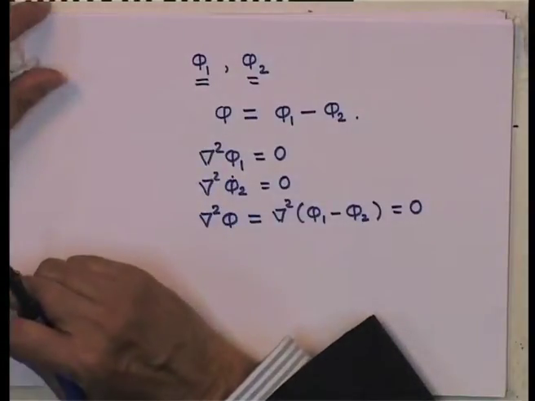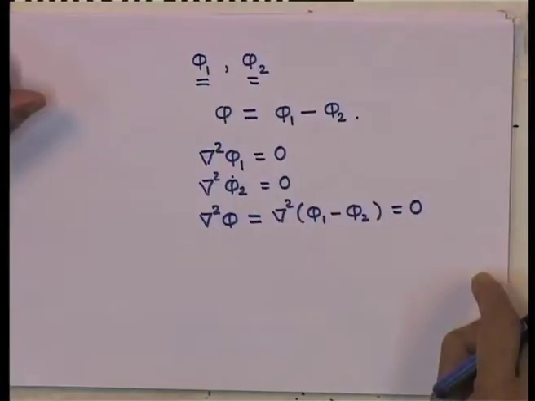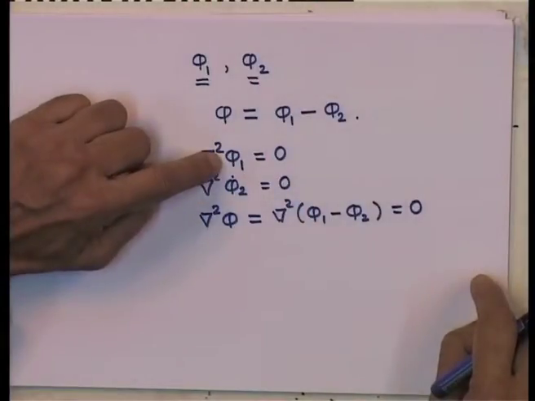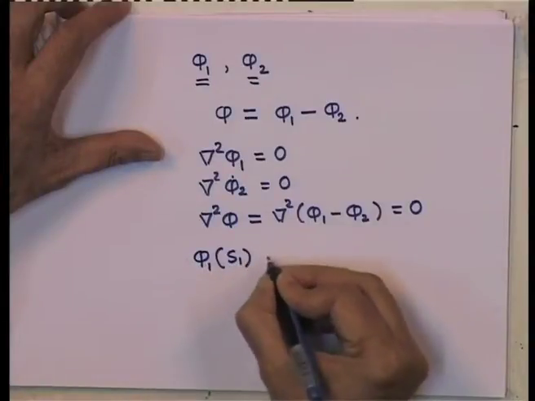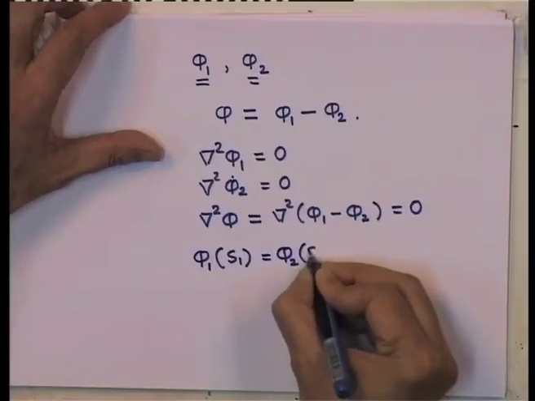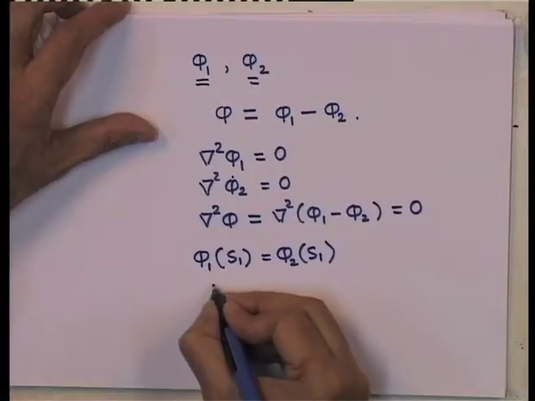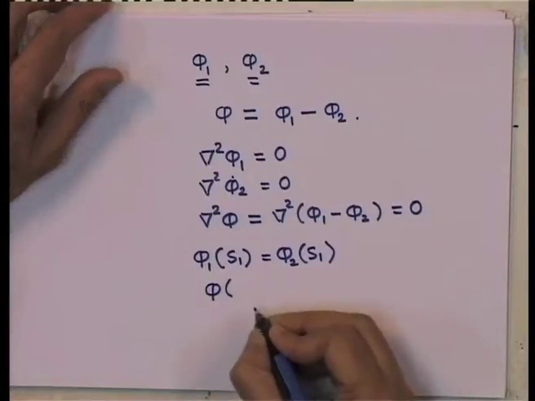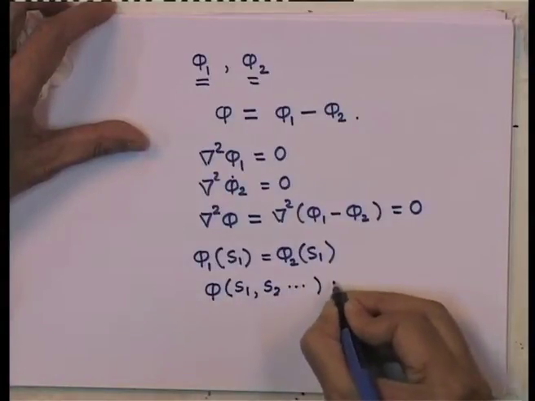Now, since I know that on the surfaces S 1, S 2, S 3 etcetera, either Dirichlet or Neumann boundary conditions are valid, if I am talking about Dirichlet boundary condition, then phi 1 on S 1, for instance, is same as phi 2 on S 1, and similarly for S 2, S 3 etcetera. Now, that means phi at S 1, S 2 etcetera must be equal to 0.